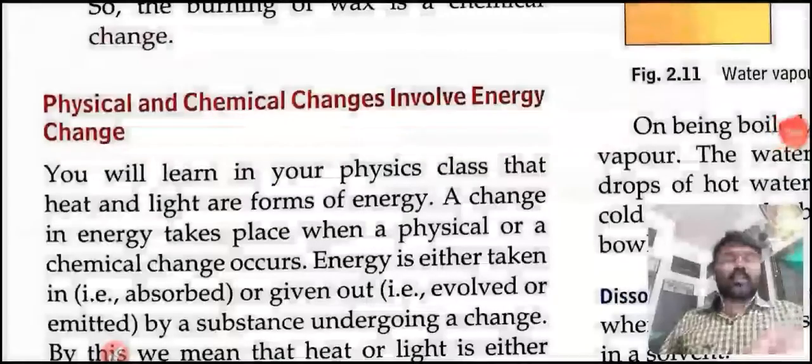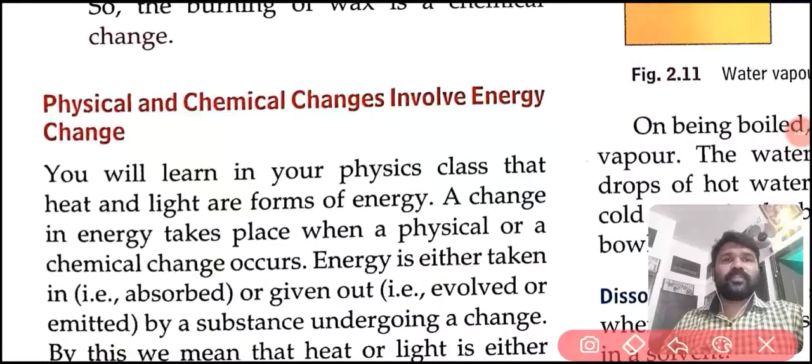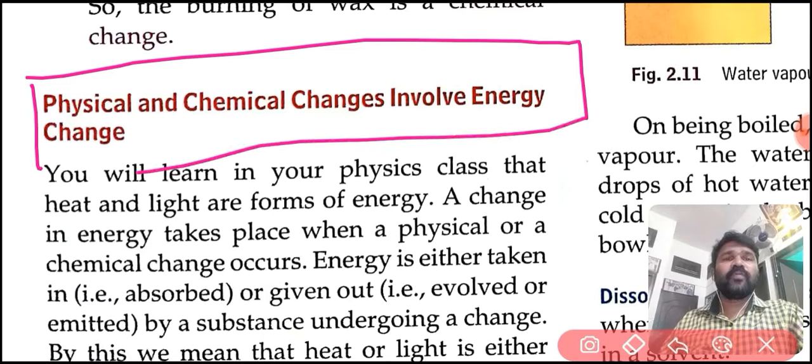Now we are going to discuss that physical and chemical changes involve energy change.